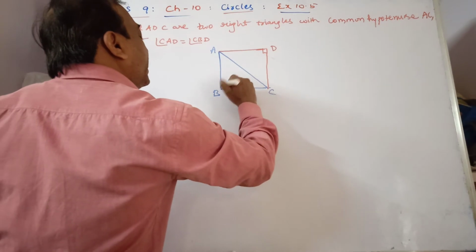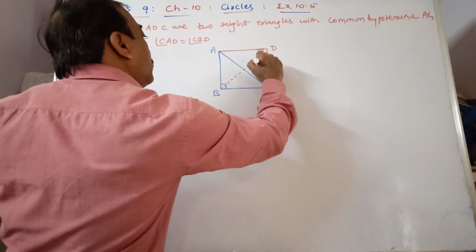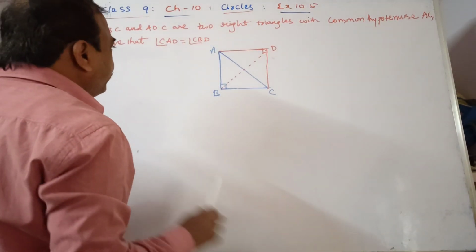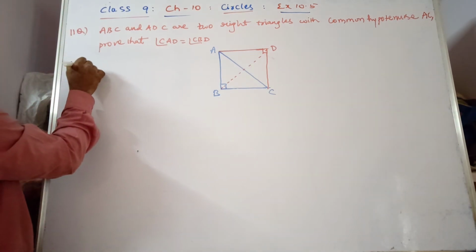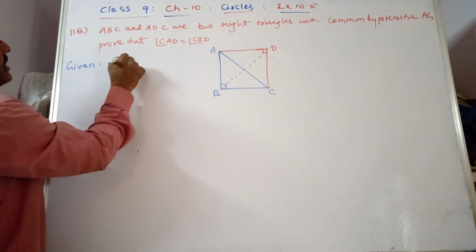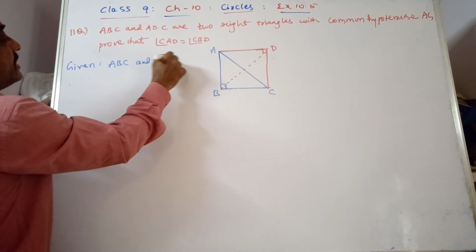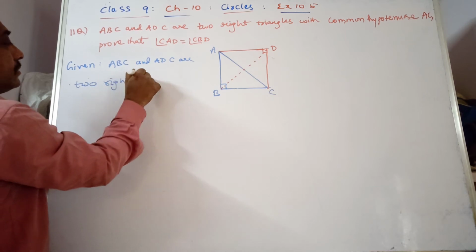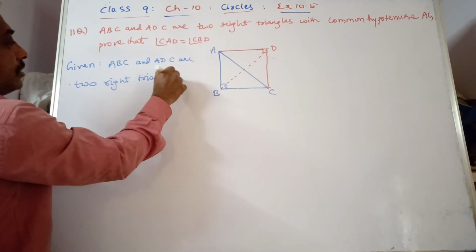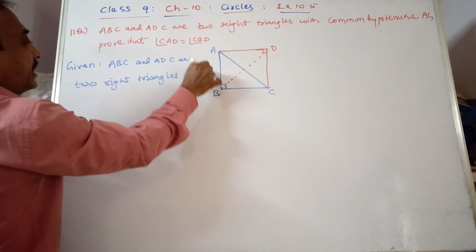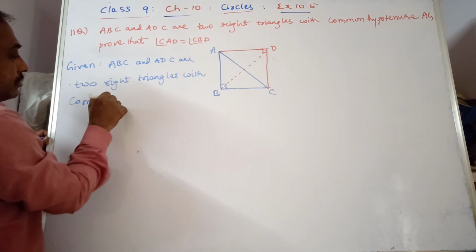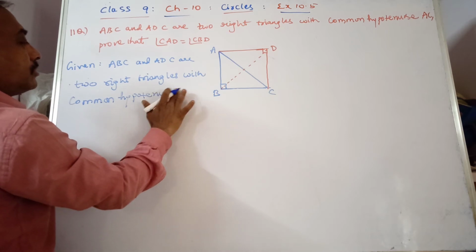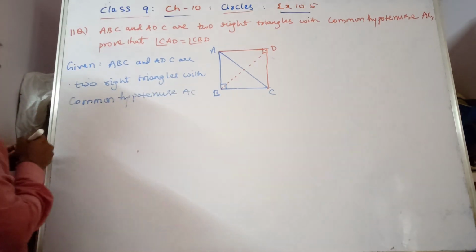That means you have to join this one. Observe it. So given that ABC and ADC are two right triangles with common hypotenuse AC.